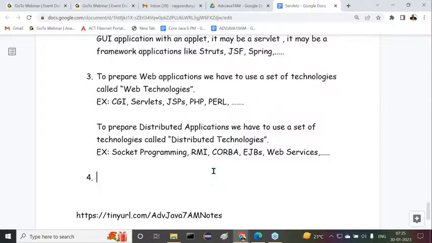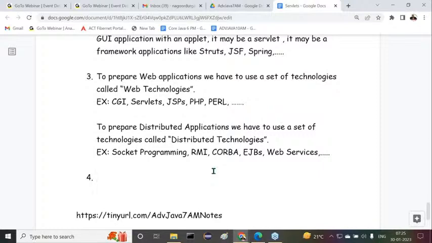All types of applications we can run through an application server. But a web server is able to provide an environment for only web applications. Observe carefully what I'm telling you. Here we don't require the comparison between web server and application server, but we need the comparison between web application and distributed application.